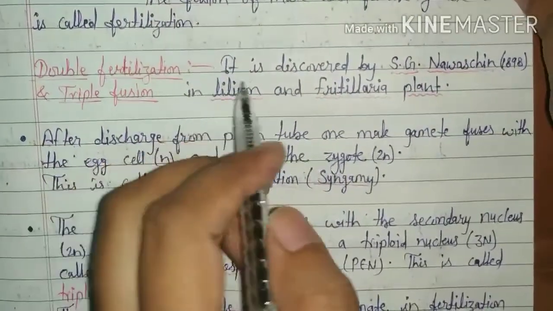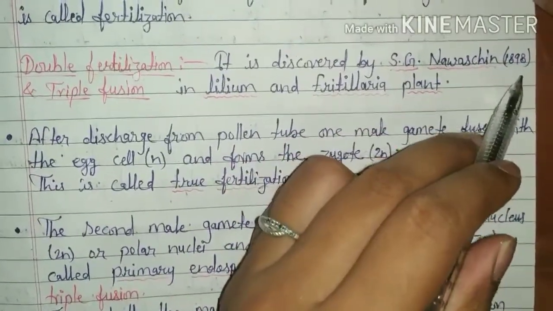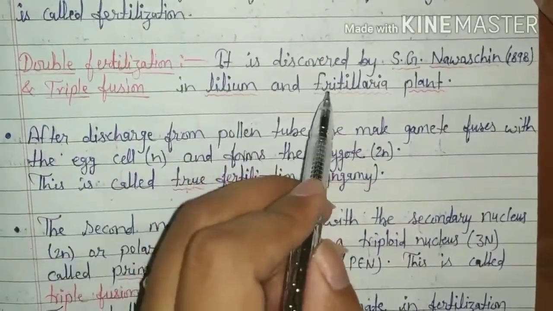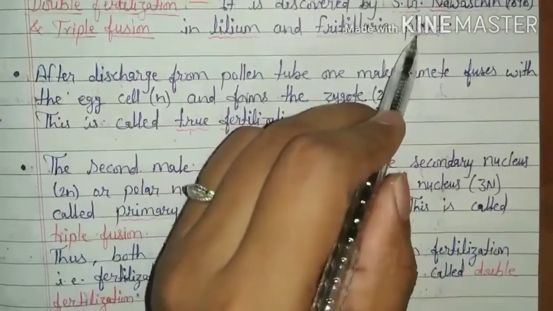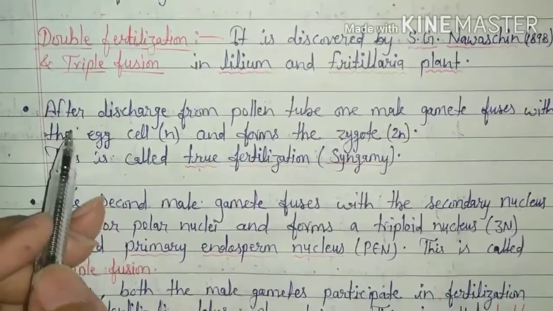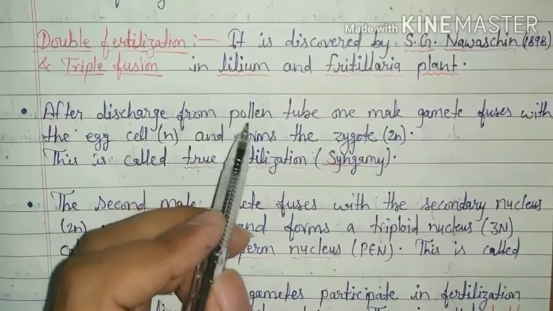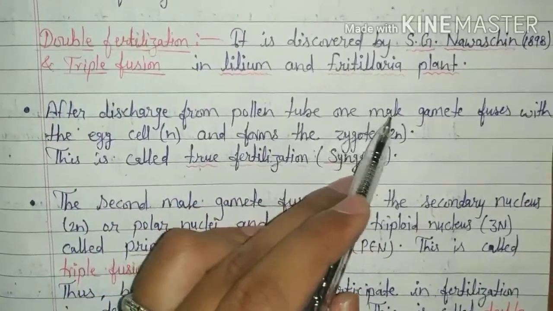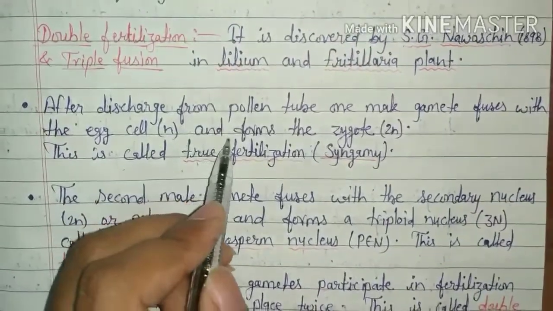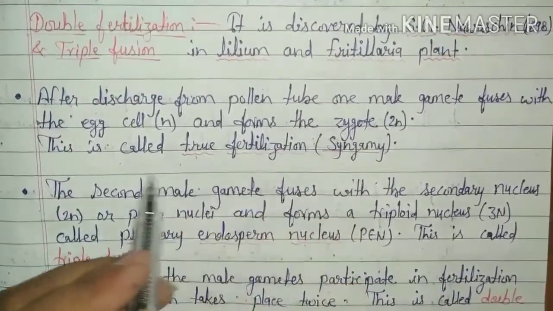Discovery of double fertilization by S.G. Navaschin in 1898 in Lilium and Fritillaria plants. After discharge from the pollen tube, one male gamete fuses with the egg cell, which is in haploid condition, and forms the diploid zygote stage.